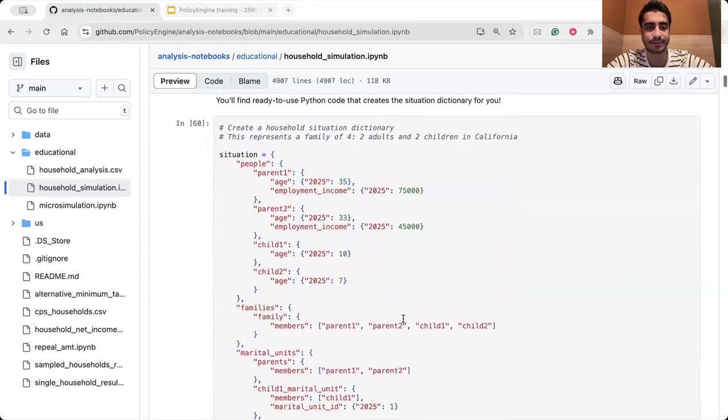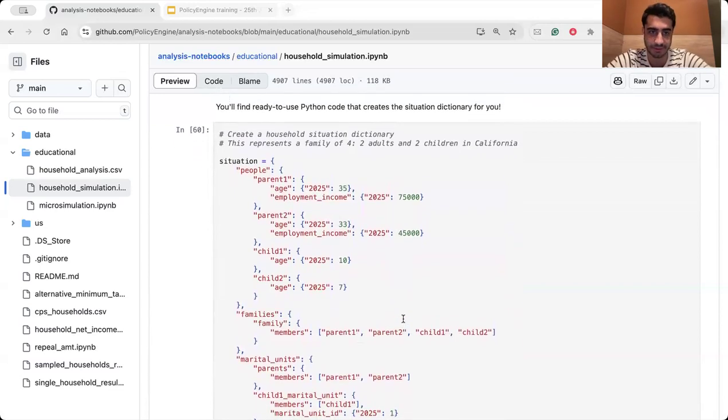Okay, for this example, you can see a kind of situation that we are using later. That includes some people. So you can see different entities, different layers here. For the group of people, we have parent 1, parent 2, child 1, child 2. Okay, and we have ages and employment income. And you can see that, for example, in 2025, this is a kind of list of variables we want to assign in each year to that entity, to that person.